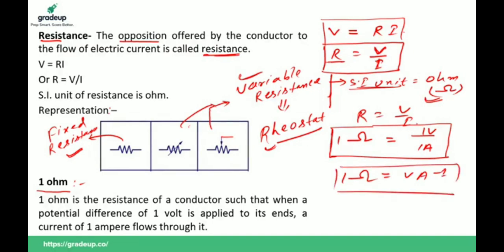So 1 ohm is the resistance of a conductor such that when a potential difference of 1 volt is applied to its ends, a current of 1 ampere flows through it. Is it clear? Please remember 1 ohm is equal to volt per ampere. Yes, variable resistance example is rheostat. Yes, Rajesh.